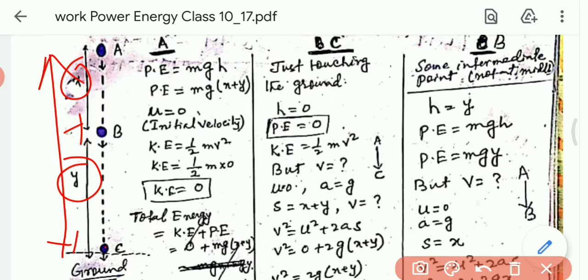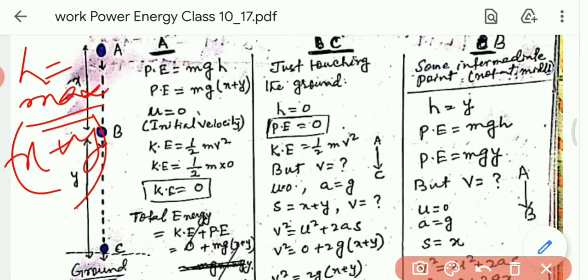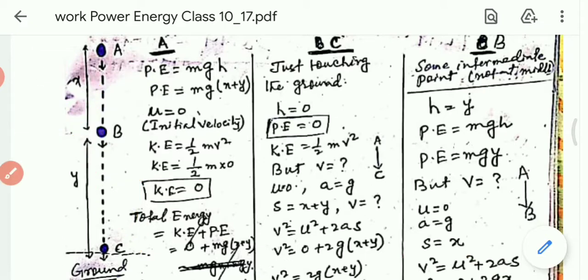So if the body is at point A, it has the maximum distance, here h is maximum. And what is the value of h? h is equal to x plus y, because this one is x and this is y. So from here to here it is x plus y. Is it clear?